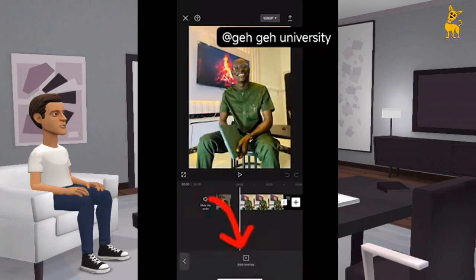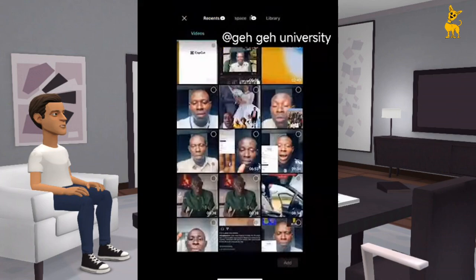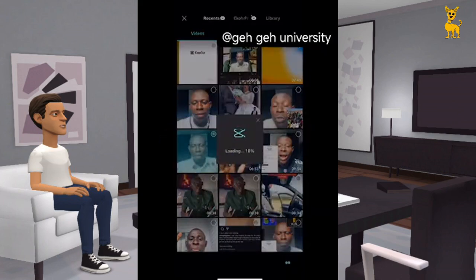So you go enter, you go click overlay. Then go enter add overlay. Go click on videos. Now carry that video, that person's video, where you want to create the content. So just carry it. I choose this particular one we did there. So wait, make it load. You know that's when you download, you go see before you start the editing.